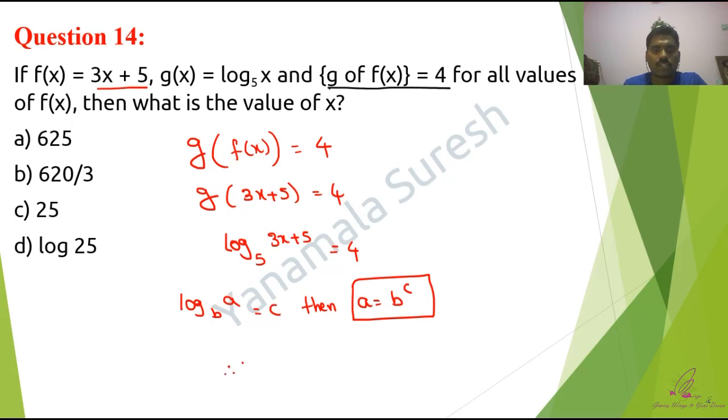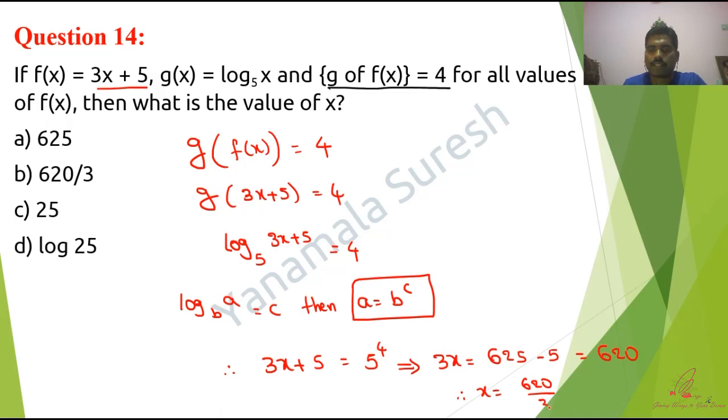We will apply that logic here. So 3x plus 5 should be equal to 5 power 4. That implies 3x equals 625 minus 5, that equals 620. Therefore x equals 620 divided by 3.